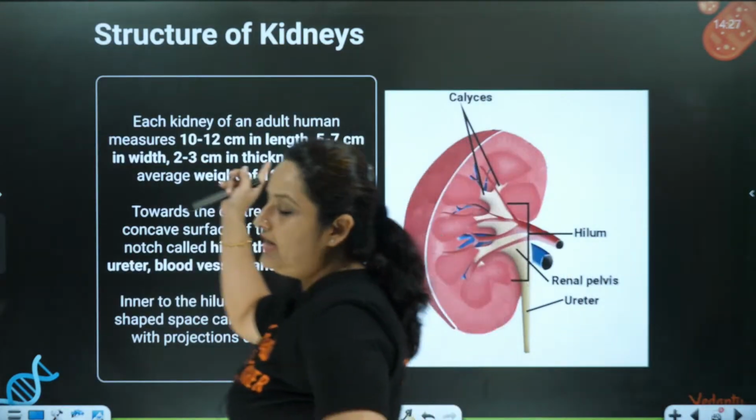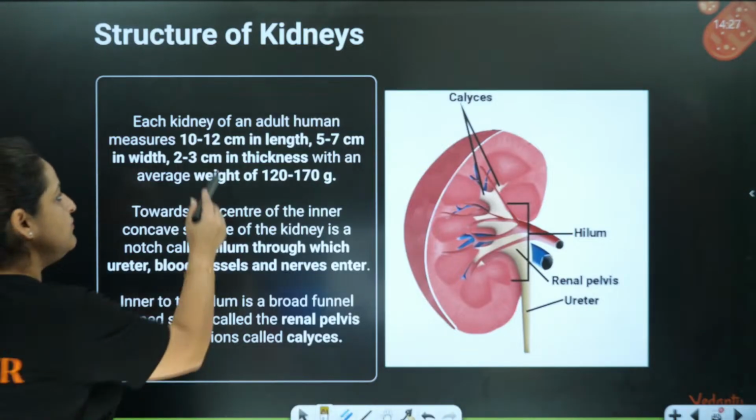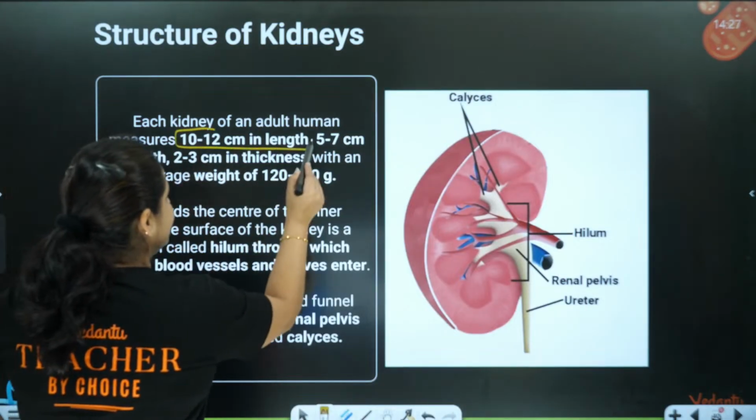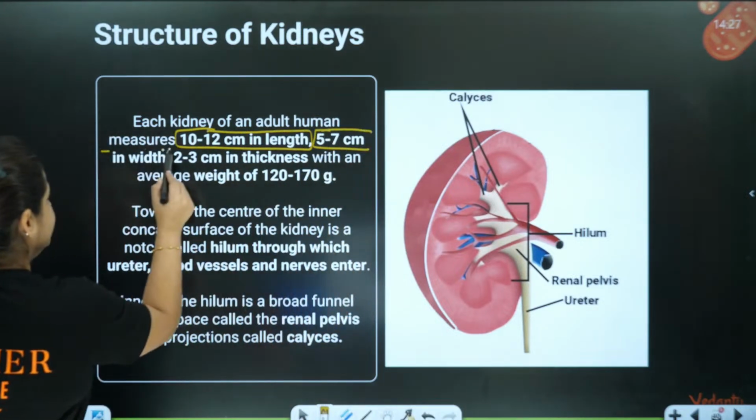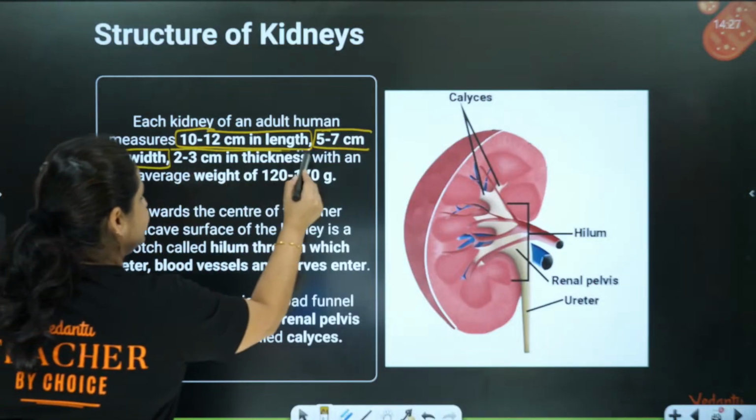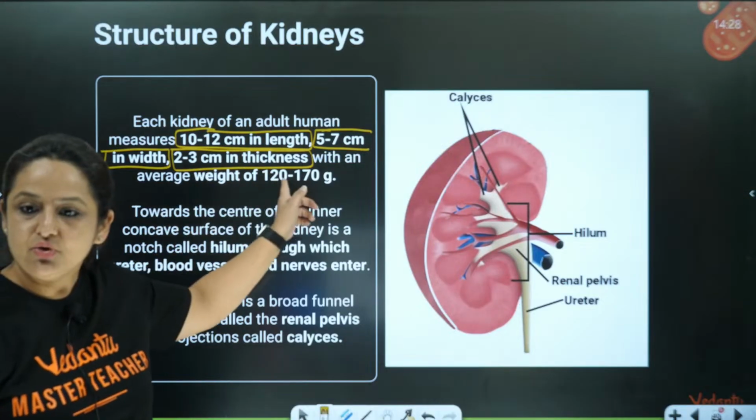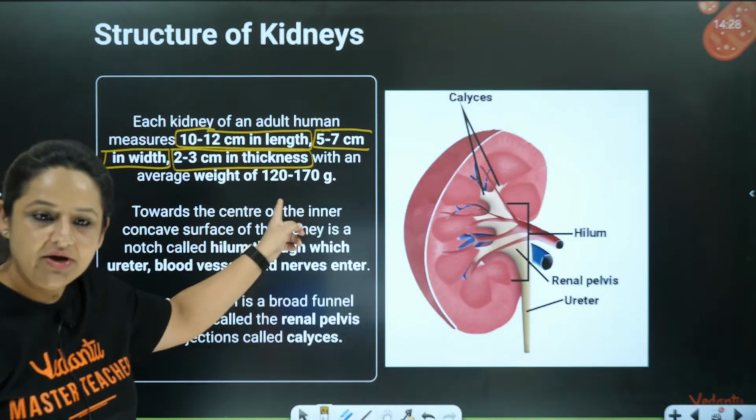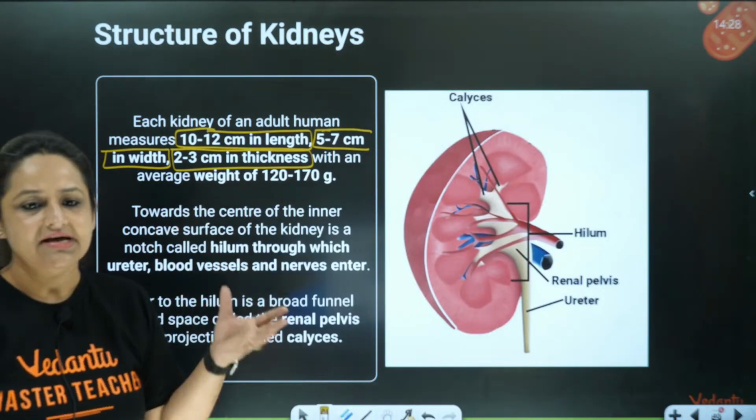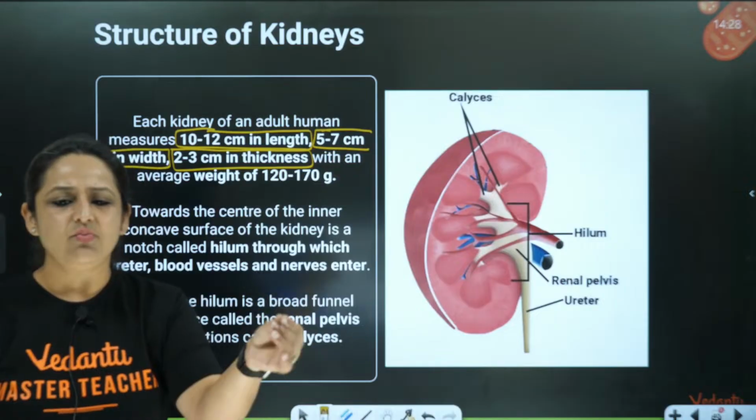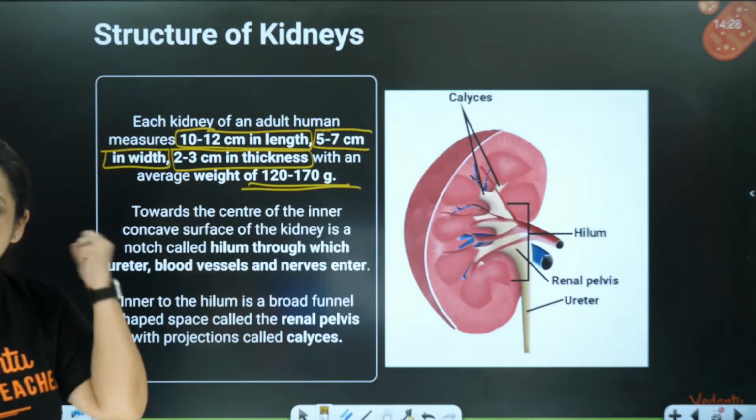If you talk about the size of the kidney in an adult human, it is around 10 to 12 centimeters in length. Very important. It is 5 to 7 centimeters in width and 2 to 3 centimeters in thickness. Remember these dimensions. The average weight of each kidney is around 120 to 170 grams.